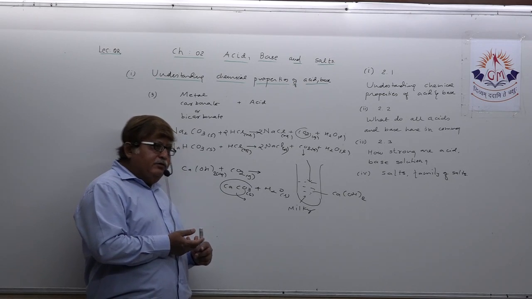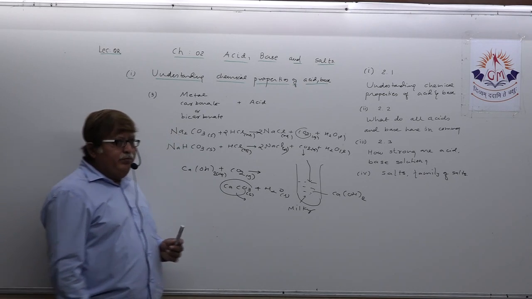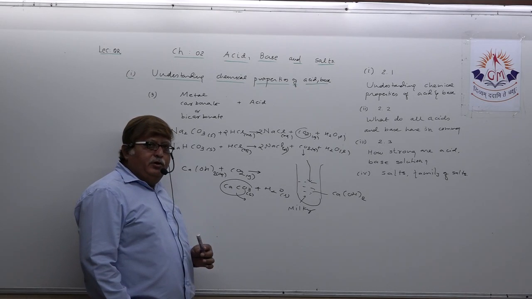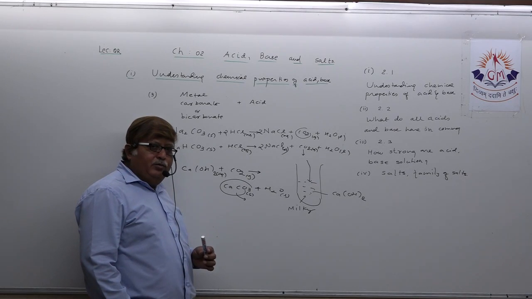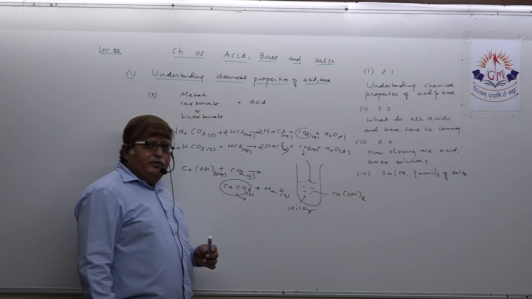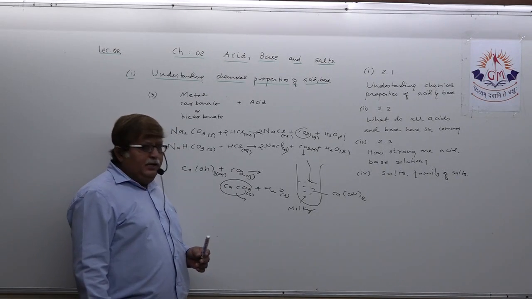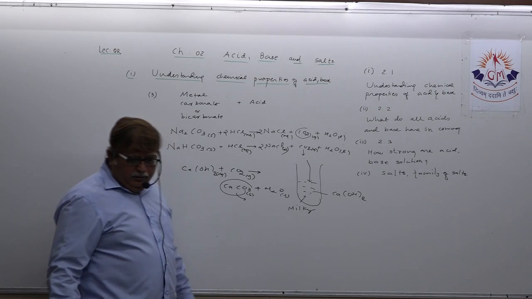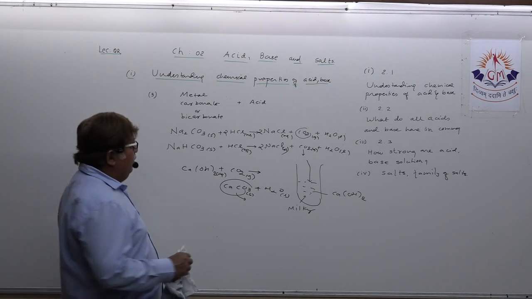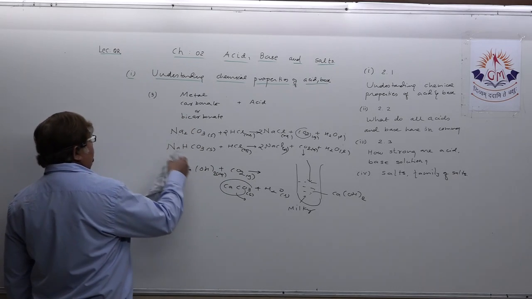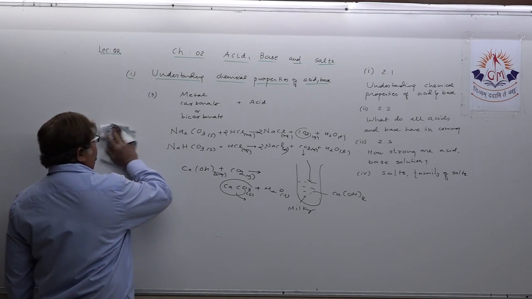This can be asked in one line: which are the three products which you obtain whenever metal carbonate or metal hydrogen carbonate react with acids? Three products are respective: salt, carbon dioxide gas and water. You understand this? Okay. So this is somewhat regarding the third property.